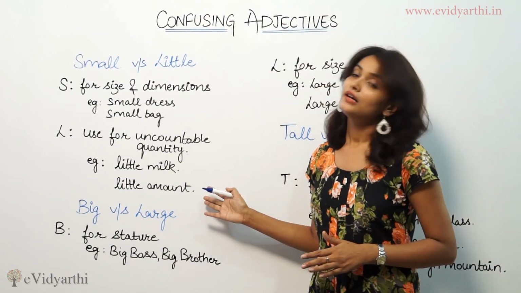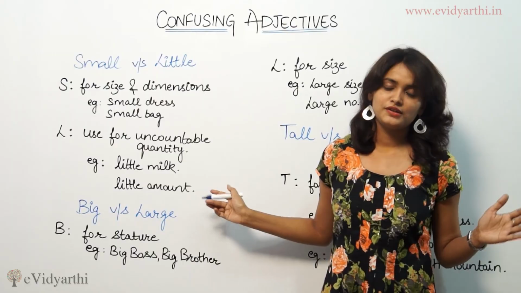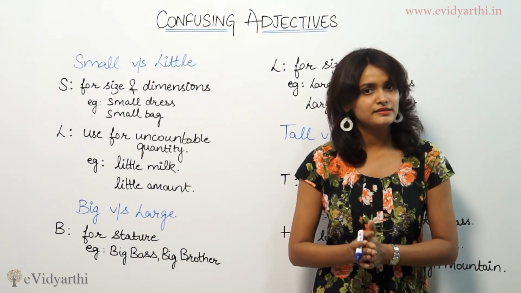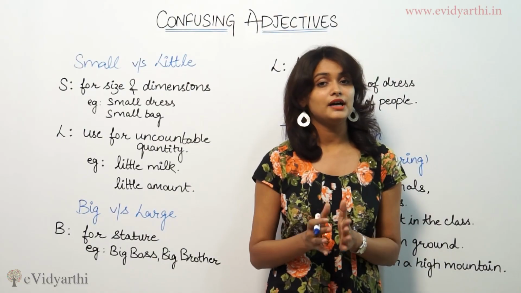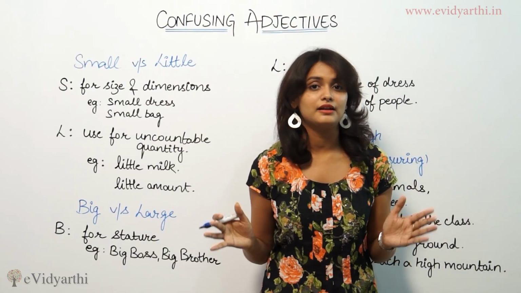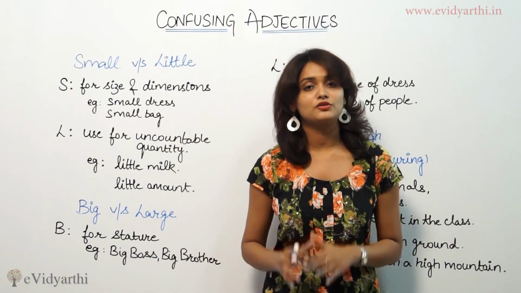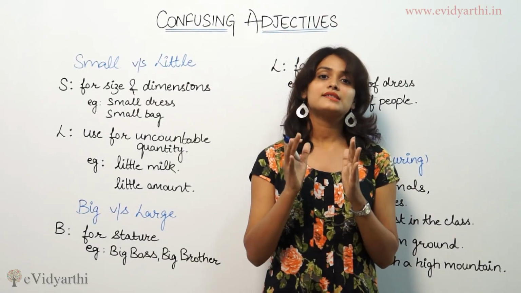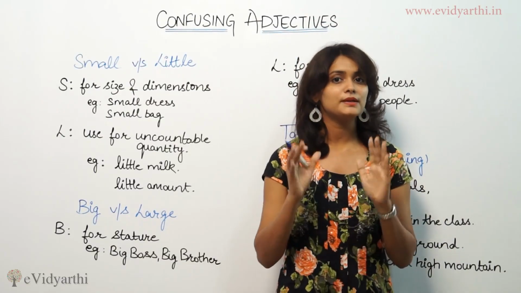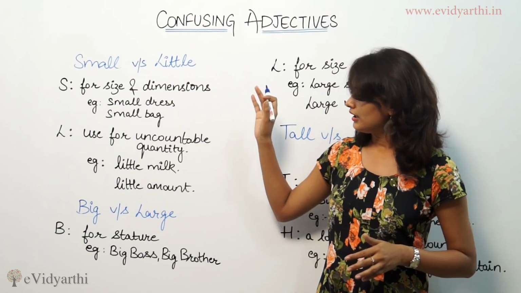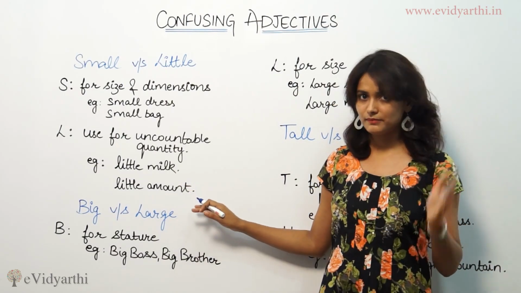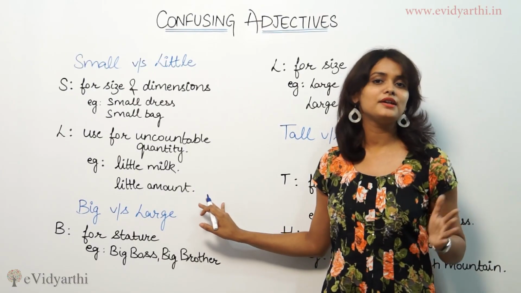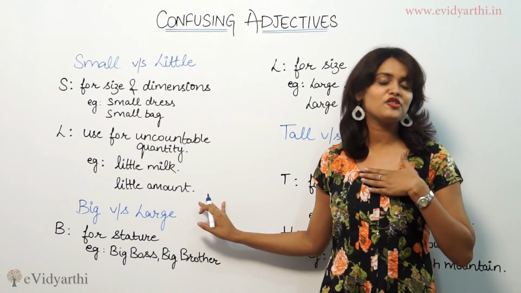If I say the business is so large, it means her business must be having lots of branches. Her business must be having lots of segments in itself that can be counted. So large business is about the size of the business. And when I say big business, it means that she is doing so well in her life. That's what big business means.